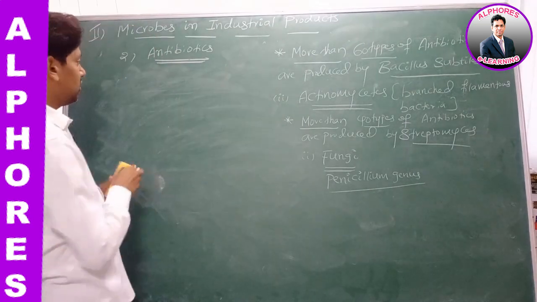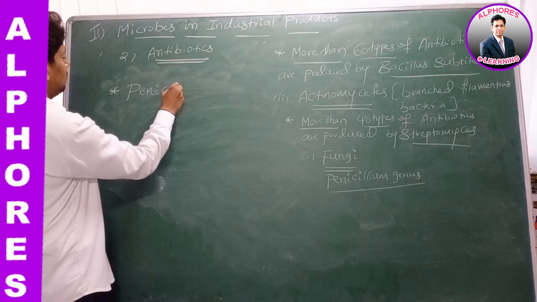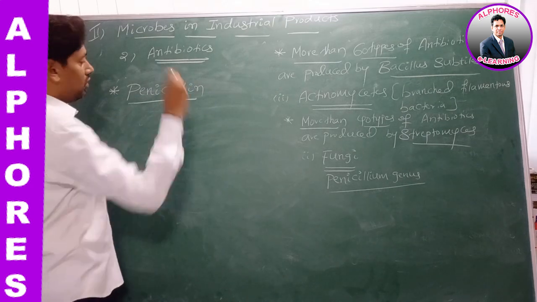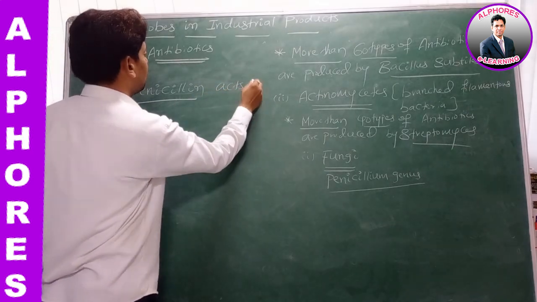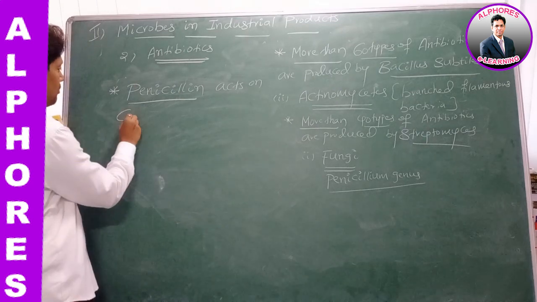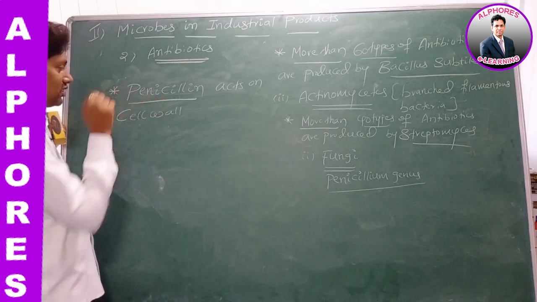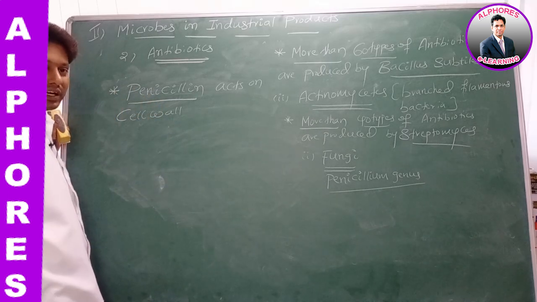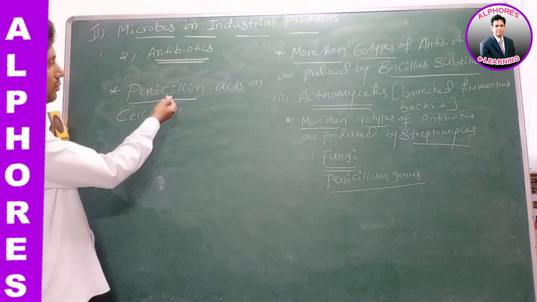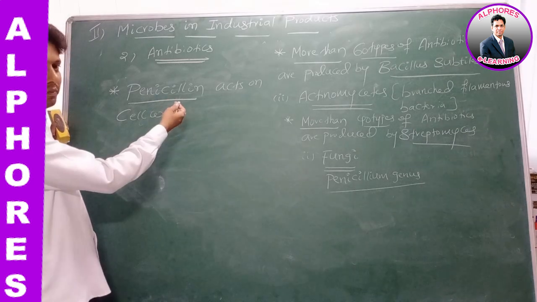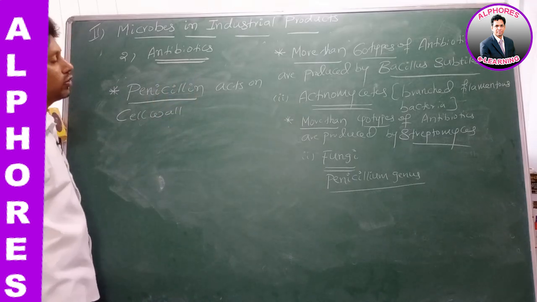Now listen to this statement. Take penicillin. Penicillin generally acts on cell wall. Penicillin acts on what, sir? Penicillin acts on a cell wall. Do mycoplasma contain cell wall? No. So penicillin cannot act on mycoplasma. Why, sir? Because penicillin acts on cell wall, and mycoplasma does not contain cell wall. Therefore, penicillin cannot inhibit the growth of mycoplasma.